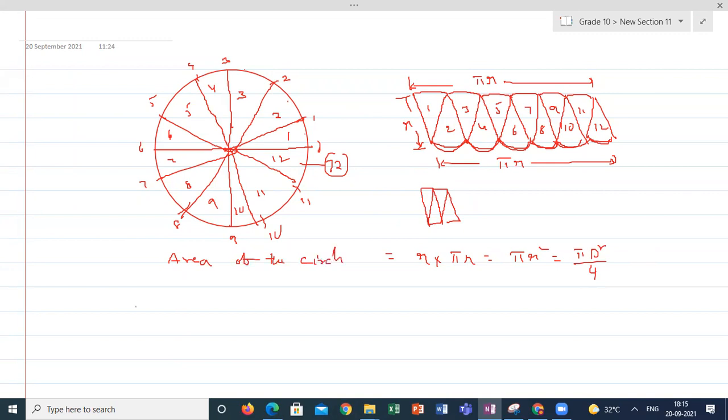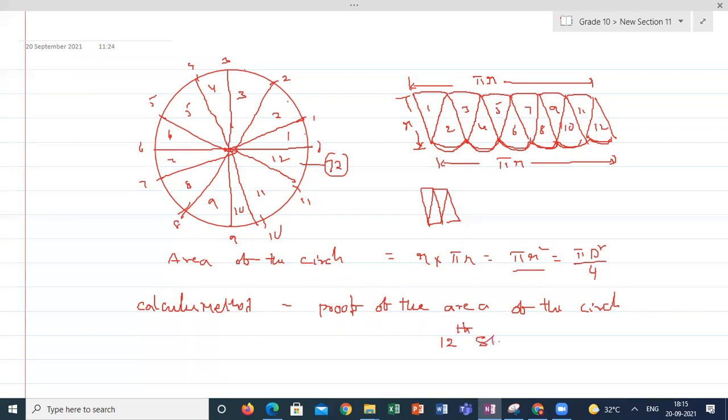And there is another method called the calculus method, which we are going to discuss: the proof of the area of the circle. How pi d square by 4, or how pi r square. I can prove the area of the circle is pi r square using the calculus method. That is called the analytical method. This is a practical approach, activity based. This proof of the area of the circle using the calculus method we are going to discuss in full standard.